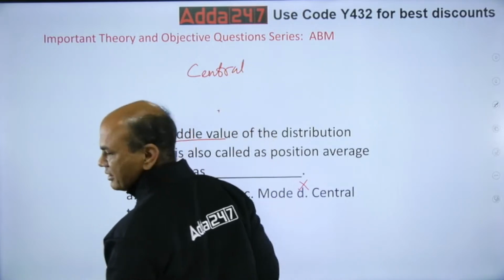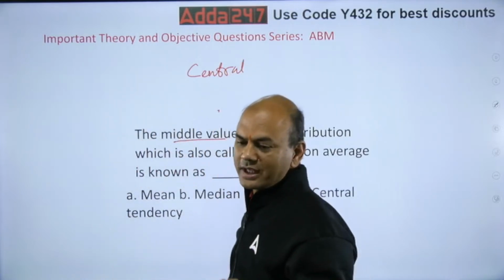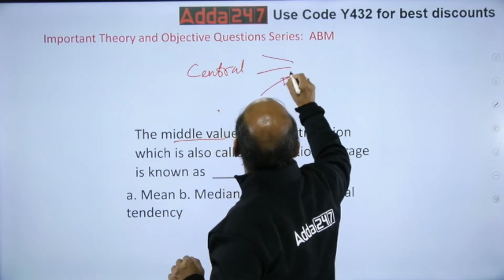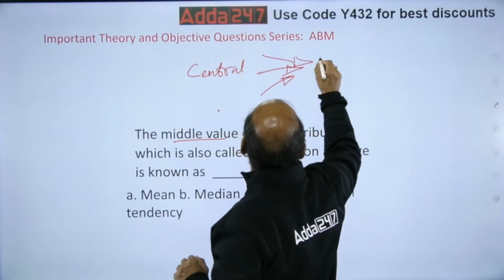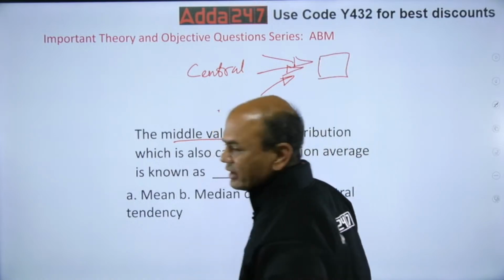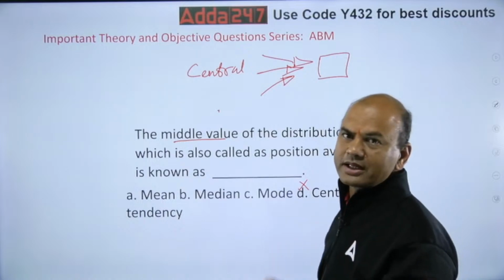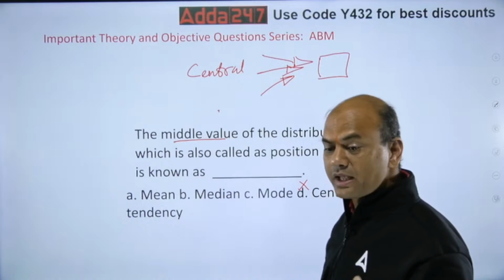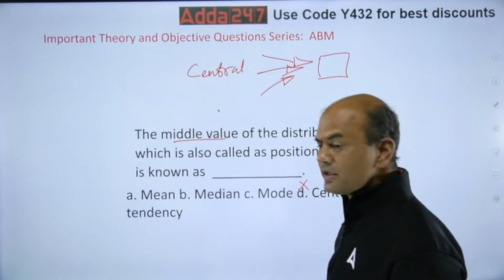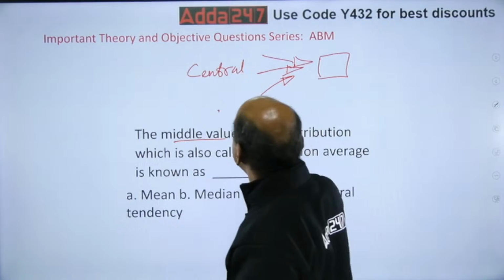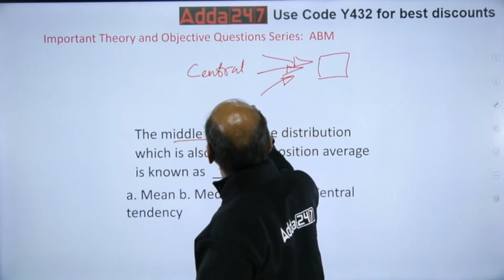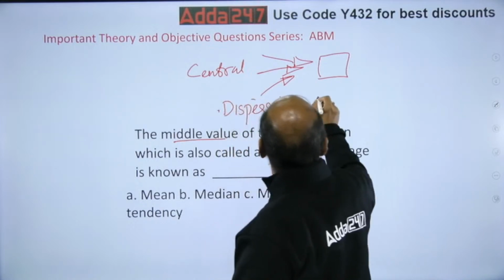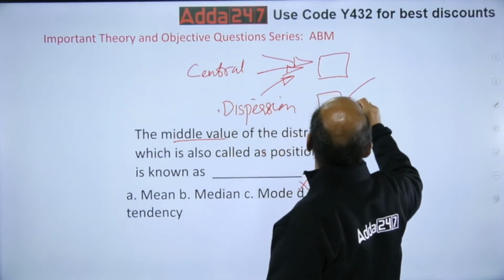Mumbai Central. Train सारी Mumbai Central को जाएंगी. मतलब what do you mean by this? All of them will go towards one number. So whenever everything goes to a single number, that's called central tendency. Next, what is dispersion? Dispersion means opposite. Dispersion is मुंबई सेंट्रल से ट्रेन अलग अलग जगह जाएंगी.